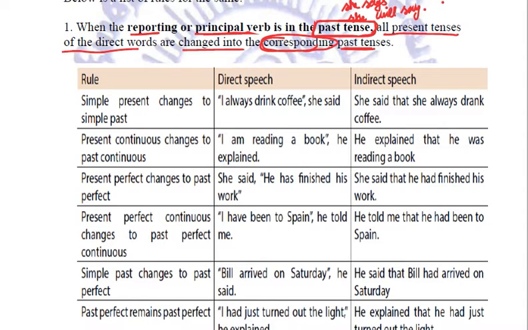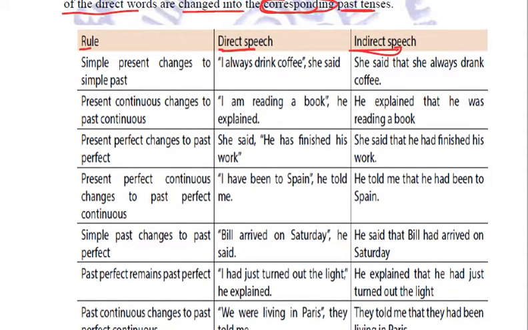So if it is in the past tense, then we will apply this rule of changing all the present tenses of the direct words into the corresponding past tenses. Let us see the rules, how we use it in direct speech and how we are going to use them in indirect speech. The first rule says that the simple present will change into simple past.